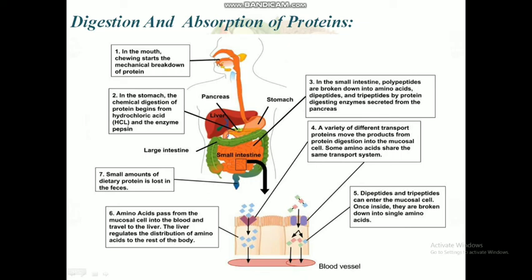In the lower parts of the small intestine, the amino acids are transported from the intestinal lumen through the intestinal cells to the blood. This movement of individual amino acids requires special transport proteins and the cellular energy molecule adenosine triphosphate. Once the amino acids are in the blood, they are transported to the liver.